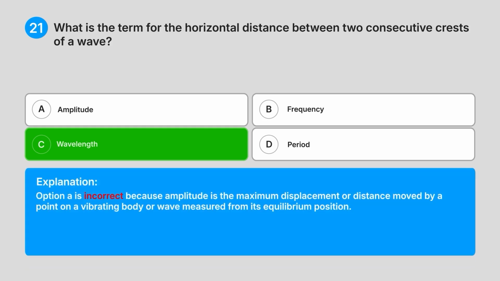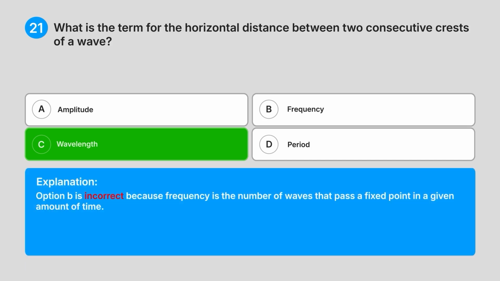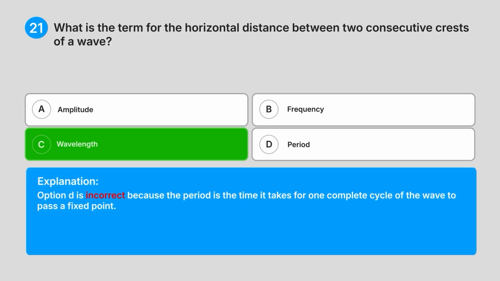Option A is incorrect because amplitude is the maximum displacement or distance moved by a point on a vibrating body or wave measured from its equilibrium position. Option B is incorrect because frequency is the number of waves that pass a fixed point in a given amount of time. Option D is incorrect because the period is the time it takes for one complete cycle of the wave to pass a fixed point.